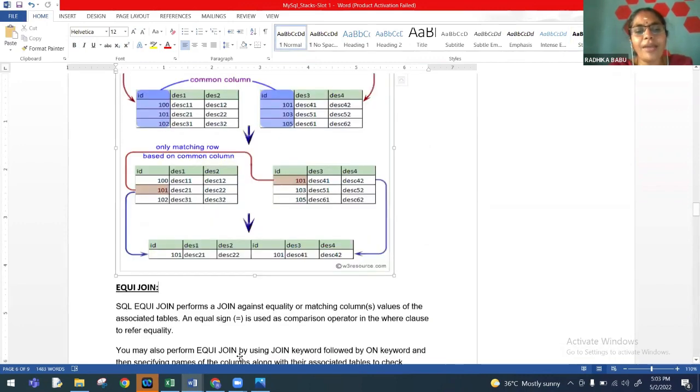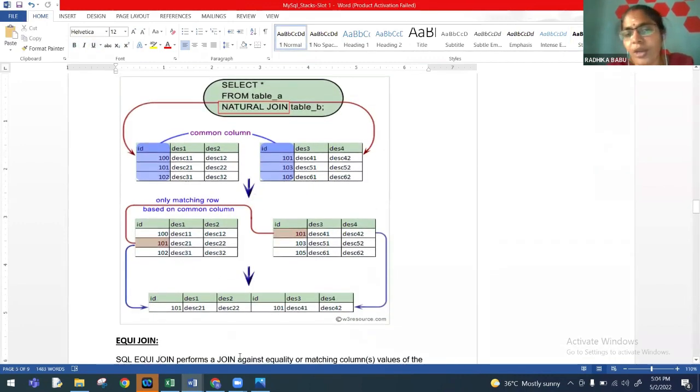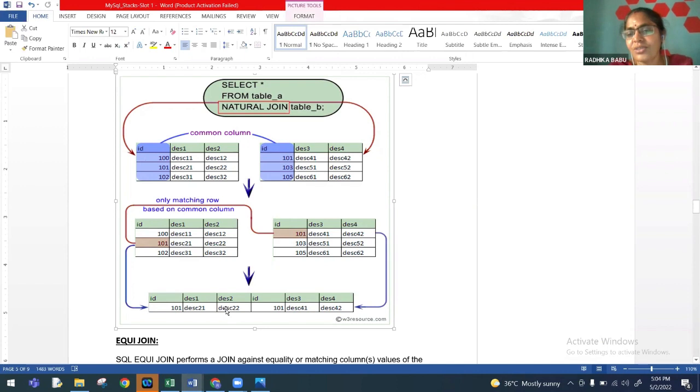So the same natural join query, how do we convert it to equijoin? Select column list from table 1 comma table 2, where table 1 dot id is equal to table 2 dot id. You will get the same output as seen here. So we are still able to get the output of this natural join through equijoin, because in equijoin we explicitly define the condition. That is the only difference.